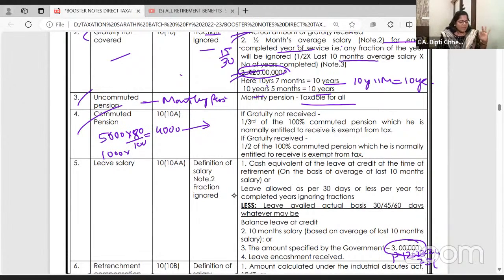Answer is yes. Will it become taxable? Yes. For government employees also? Yes. A very nice example I have discussed in the Sarthi video. I took a decision not to go to examples, otherwise this video will become long. So I'm just revising the provision. If you feel, ma'am, we want one example for gratuity, one for pension, trust me, 1.5 hour first lecture of salary of Sarthi you watch, it will be clear. Okay? Chalo. Again, uncommuted monthly pension is taxable for all. I feel these two bits are very important for the upcoming CMA exam for MCQs.